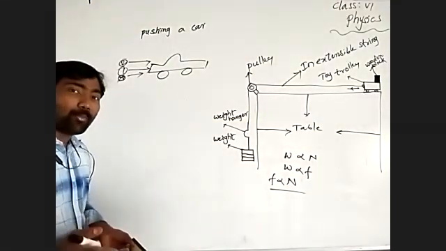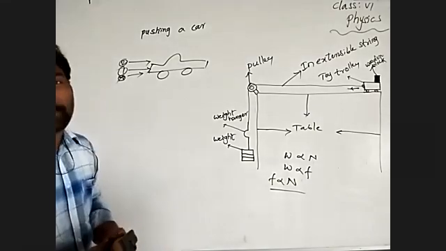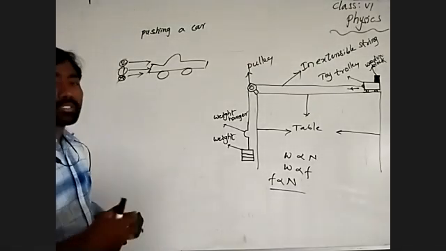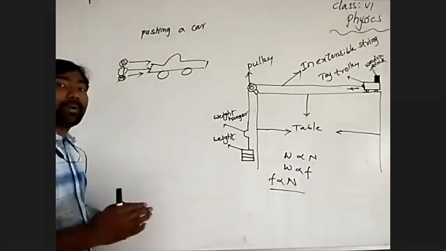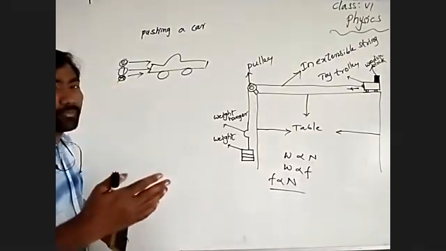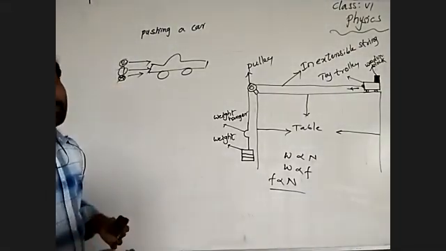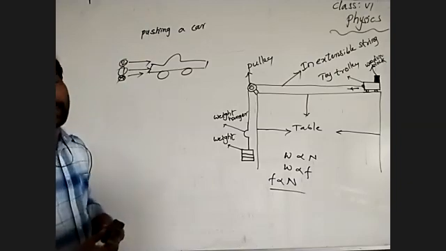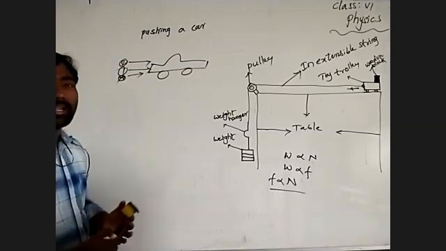Means the opposite force, frictional force, is a maximum, and limiting force. Limiting means that by a particular weight, by a particular force, that opposite force can change based on the weight of the body. Understand? So that's what I'm saying.